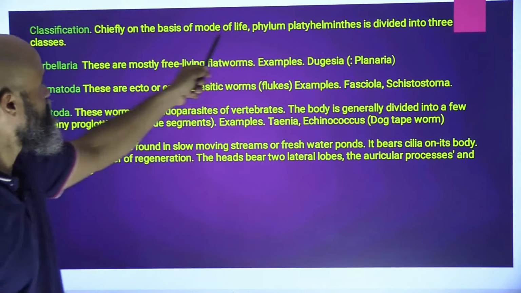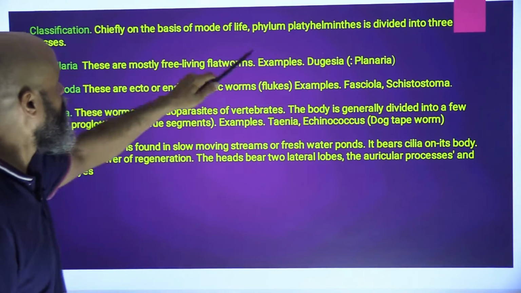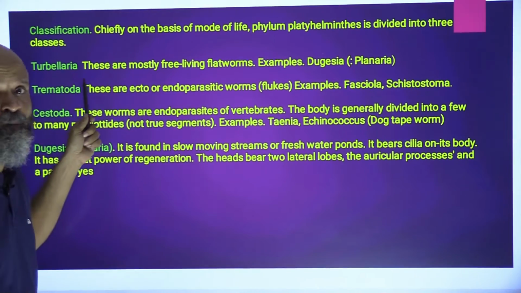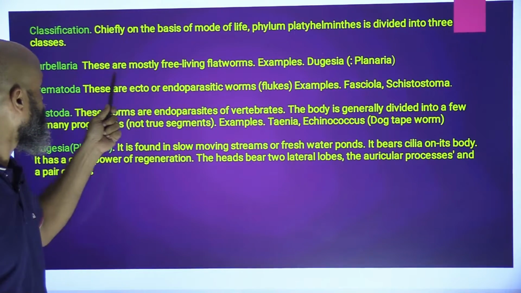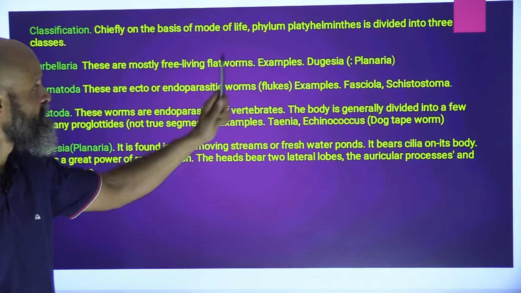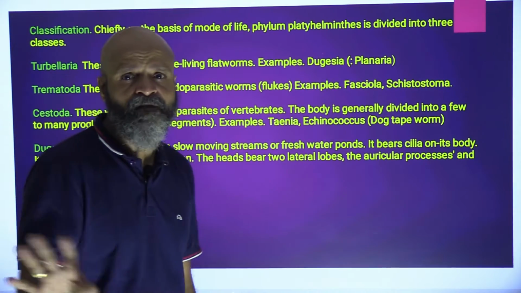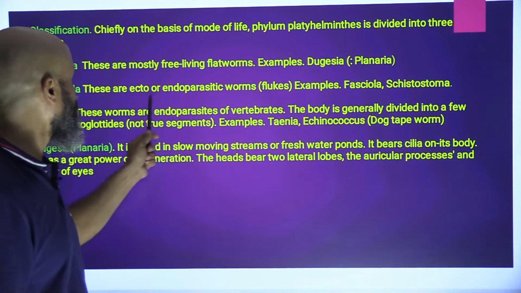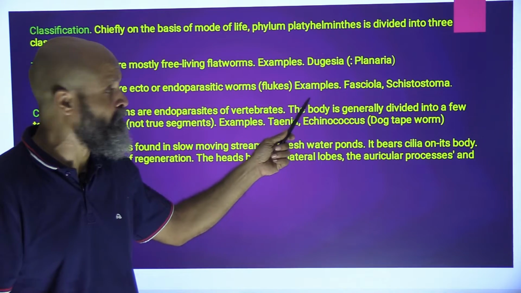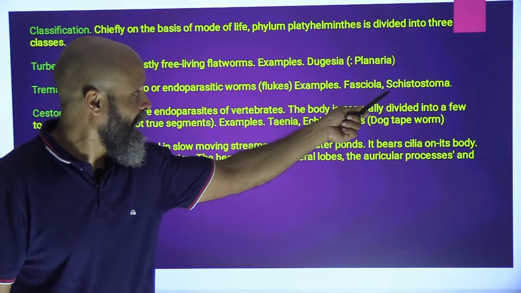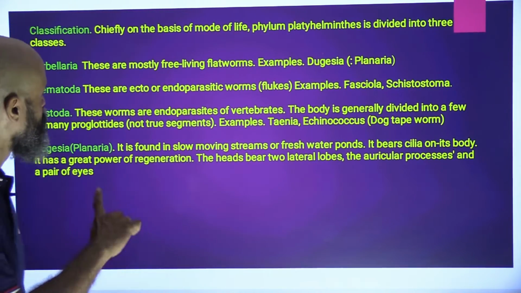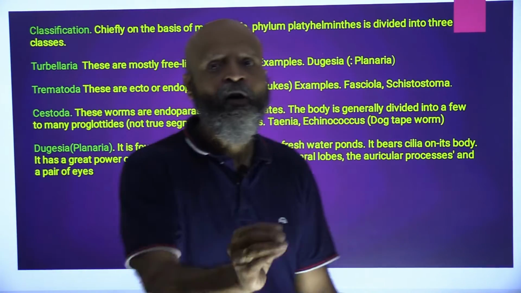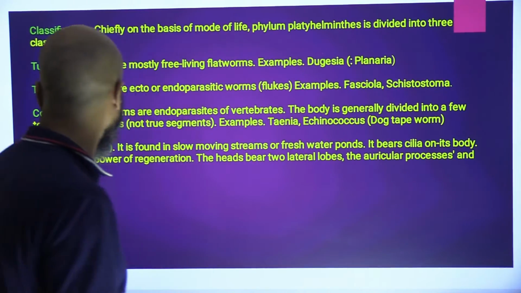Okay, classification. Chiefly, phylum Platyhelminthes is divided into 3 classes. One is Turbellaria. These are mostly free living flatworms. Examples are Planaria. These are free living, they are not parasites. Trematoda, these are ecto or endoparasites. Examples: flukes, Fasciola and Schistosoma. They might stay within the host body or they might stay outside the host body.